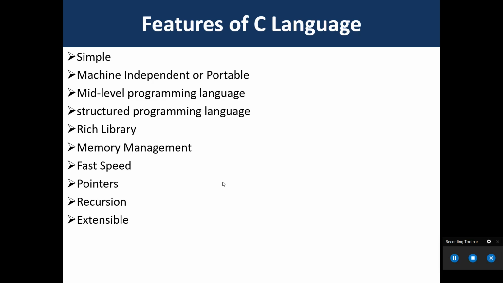Then structure programming language. C is a structure programming language in the sense that we can break the program into parts using functions, so it is easy to understand and modify. Then C provides a rich library because C provides a lot of built-in functions that make the development fast.